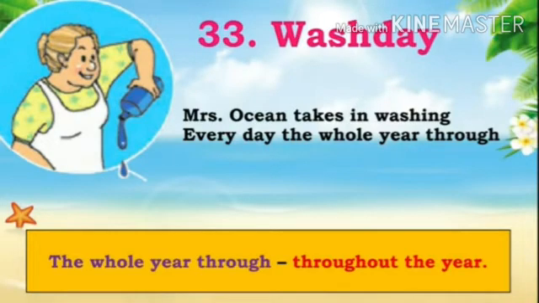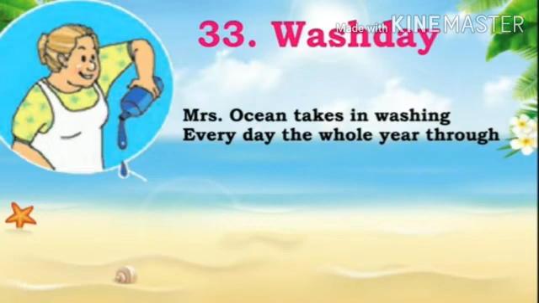Now, children, tell me, is the ocean really washing clothes? No, the ocean is not washing clothes. So this poem is the imagination of the poetess that the ocean is washing clothes. So children, this is a very imaginative poem. Here the poet calls the ocean Mrs. Ocean and says that she washes clothes every day throughout the year. Now the second line, children.